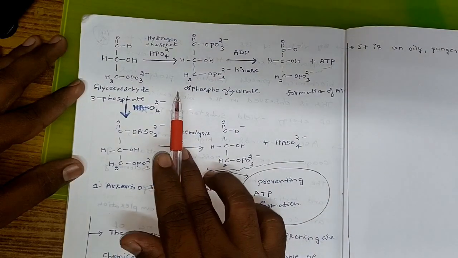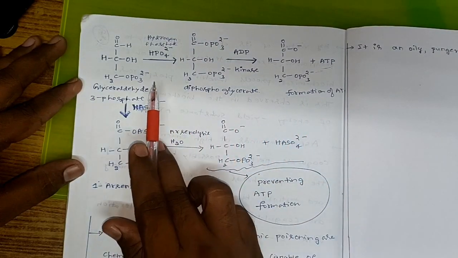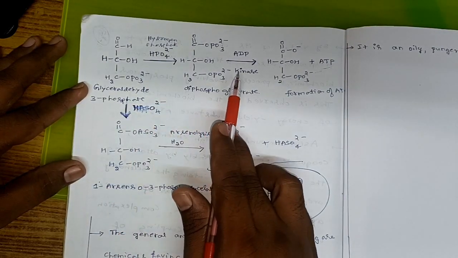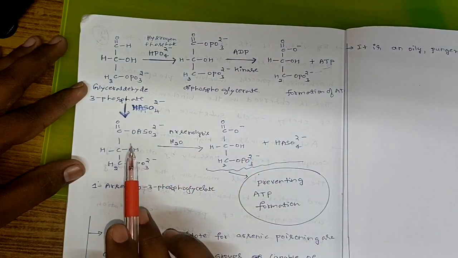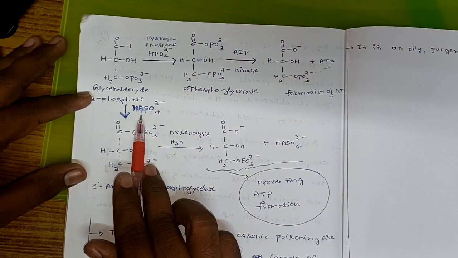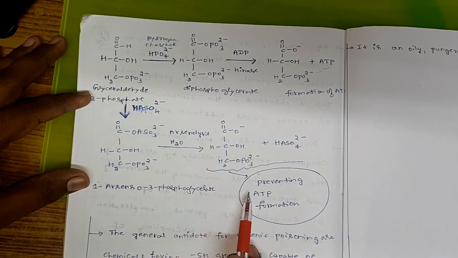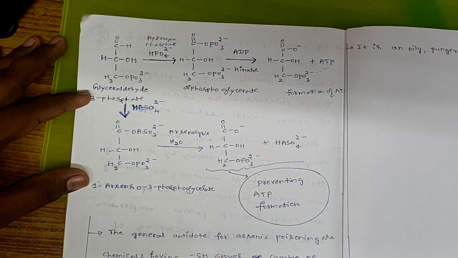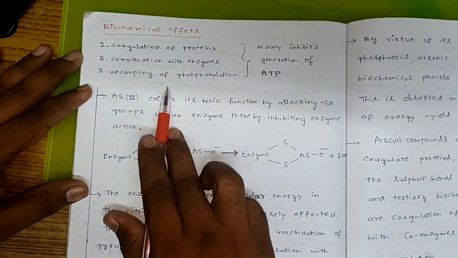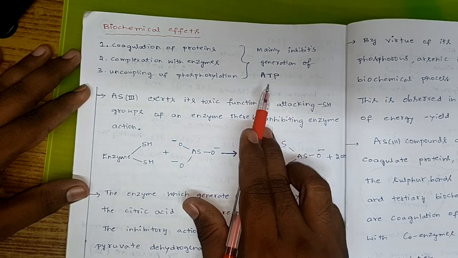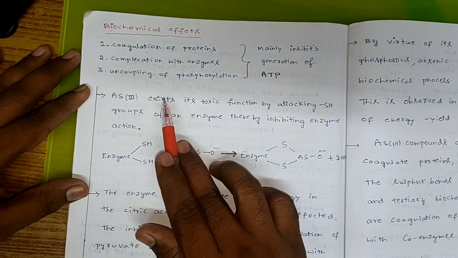So the normal reaction takes place, that is the formation of ATP. Hydrogen phosphate reacts, and ADP with kinase gives the formation of ATP. But here, if the glyceraldehyde 3-phosphate is attacked with a hydrogen arsenate compound, it prevents the formation of ATP. This is how these three steps inhibit the generation of ATP: coagulation of protein, complexation with an enzyme, and uncoupling of phosphorylation.